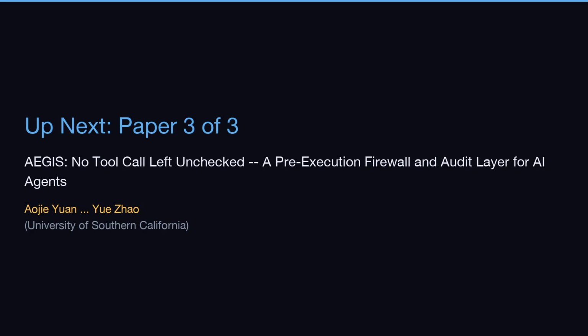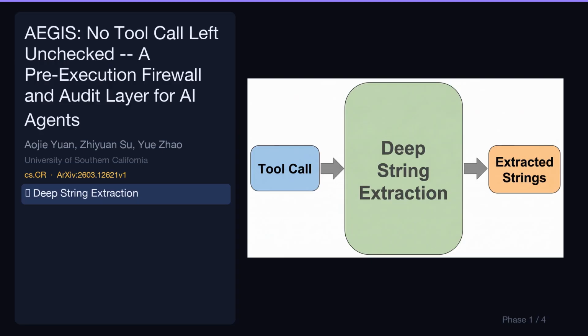Up next, our third paper out of 3, Aegis, No Tool Call Left Unchecked, a Pre-Execution Firewall and Audit Layer for AI Agents by Aojia Yuan and Yu Zhao from University of Southern California. Let's break down its key contributions. This initial stage extracts all potential strings from tool arguments, regardless of their type or nesting. It ensures that all executable content within arguments is identified for subsequent analysis.